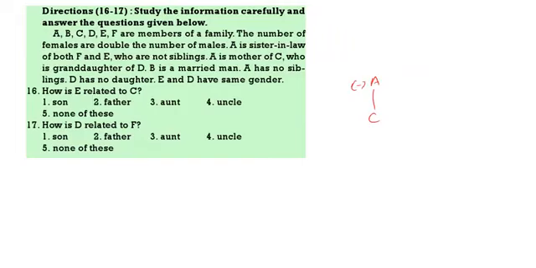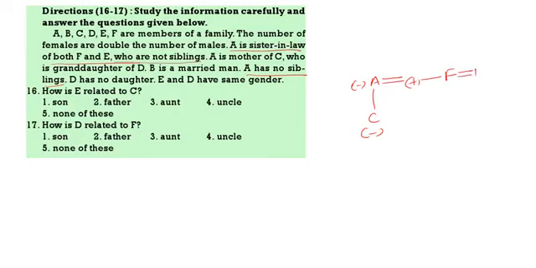Who is the granddaughter of D? C is the granddaughter of D. Then A has no siblings. Then A is the sister-in-law of both F and E. That means A is married to some person and that person is having F, and A is the sister-in-law of both F and E, and F and E are not siblings.